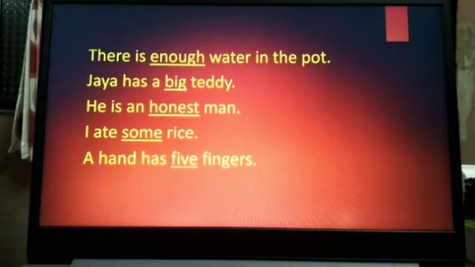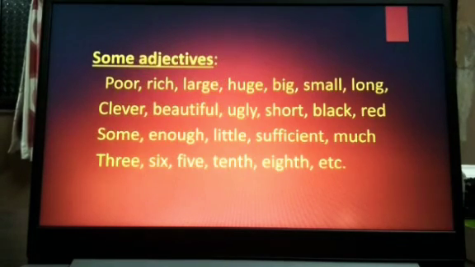Now see the next example. I ate some rice. Now in this example, rice is a noun. We know that some gives information about the noun rice. It gives information about quantity. So some is an adjective in this sentence. Now see the last sentence. A hand has 5 fingers. Now in this example, again, fingers is a noun. We know that the word 5 gives information about the word fingers. So 5 is an adjective.